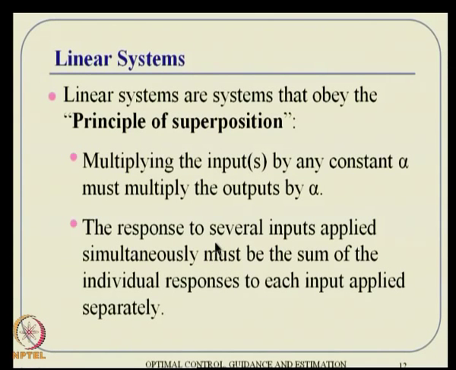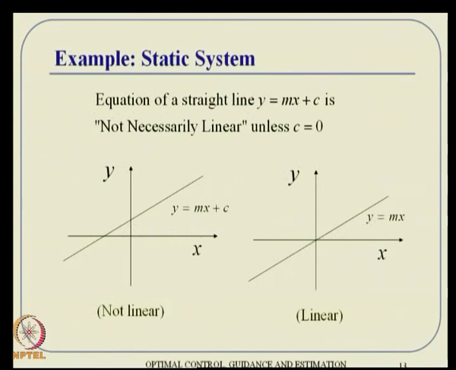This course is not geared towards that, so I will not spend too much time on those lines, but still just a very quick example. If you consider a static system, meaning there is no differential equation or anything, but the system is given by this kind of equation, typically the very first impression is that it is a linear equation, correct? It is a linear equation, but it is not a linear system, because it is not linear unless c is 0.